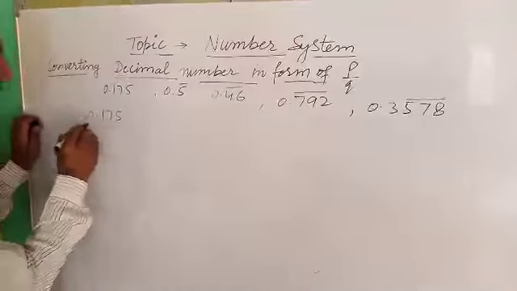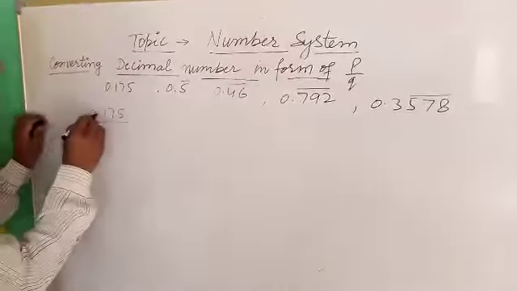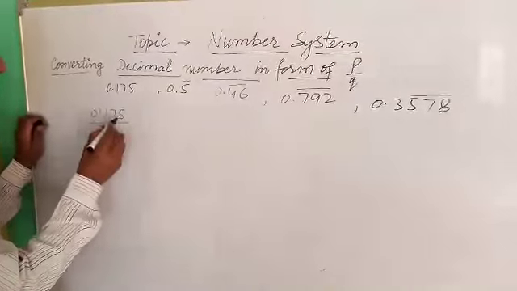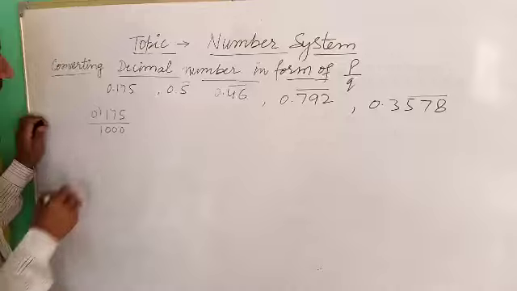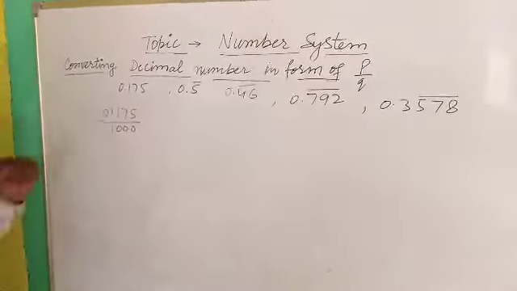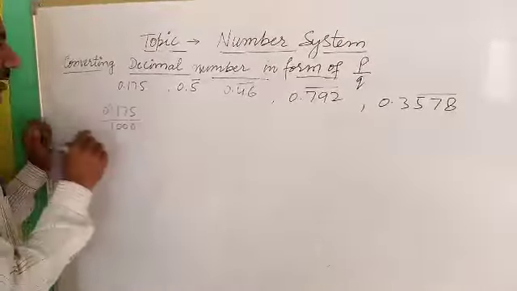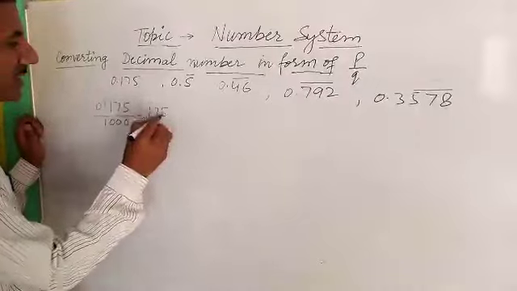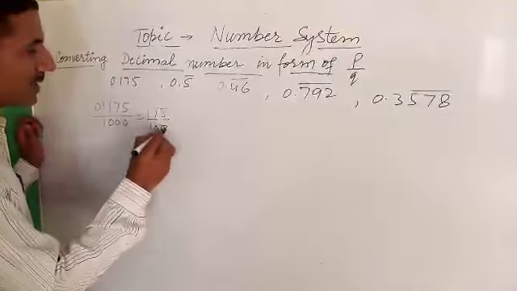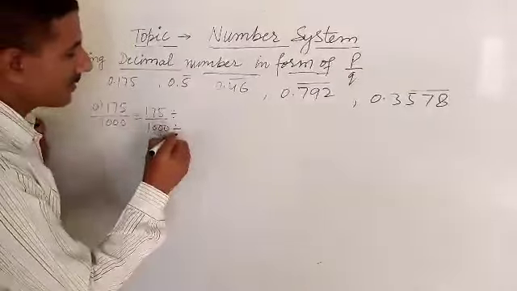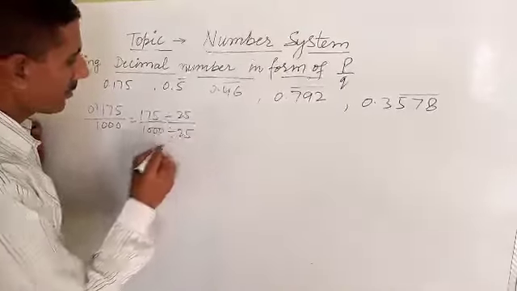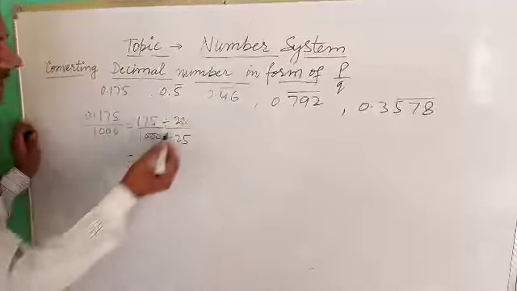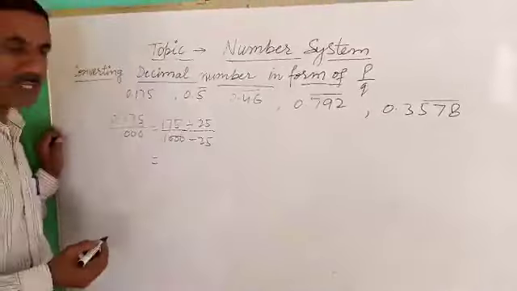So remove the decimal, 1, 2, 3, take 3 zeros in the denominator and write 1. Now this number will be 175 upon 1000. Divide it by 25 to get the simplest form.